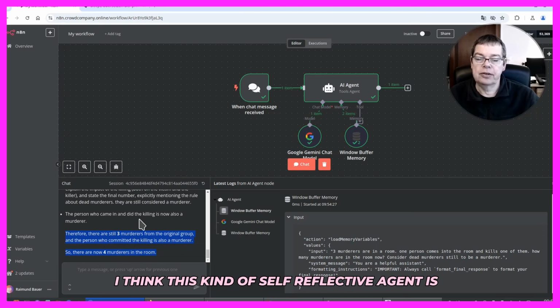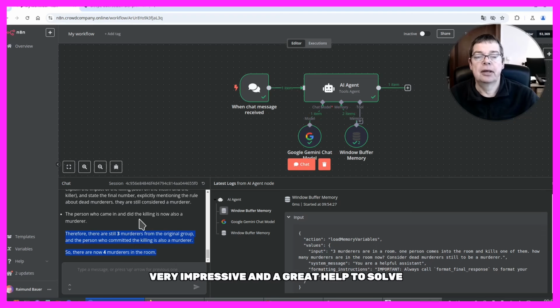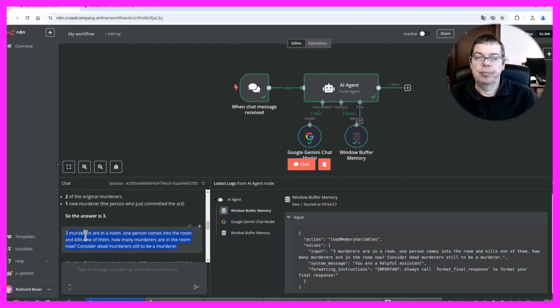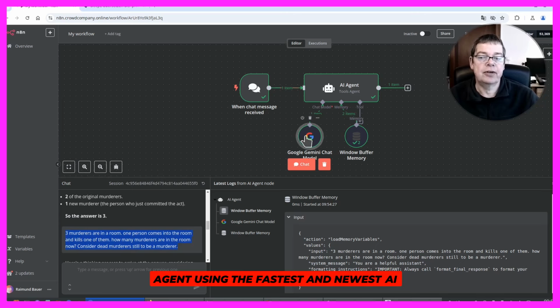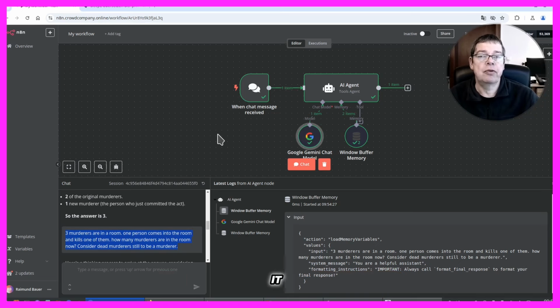I think this kind of self-reflective agent is very impressive and a great help to solve everyday problems. But of course, you need to make sure that you use a very specific kind of task. And that is how you create a self-reflective agent using the fastest and newest AI model right now. And you can do it within a minute or 2.